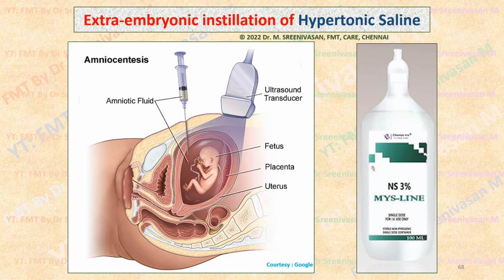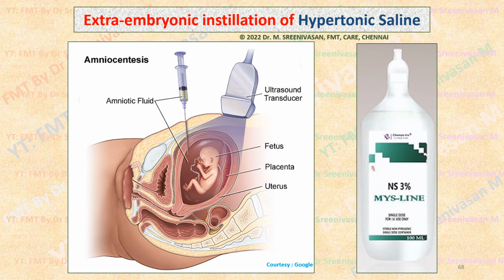This is the extra-amniotic installation of hypertonic saline. After amniocentesis, that means perabdominally under ultrasound guidance, using a syringe, some 50 ml of amniotic fluid is aspirated, and the same amount, 50 ml, is replaced by hypertonic saline, a 3% saline or urea solution, etc. That is introduced into the amniotic fluid.